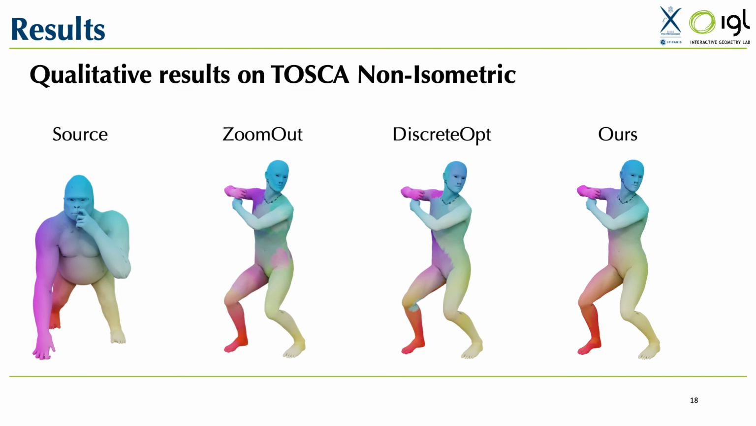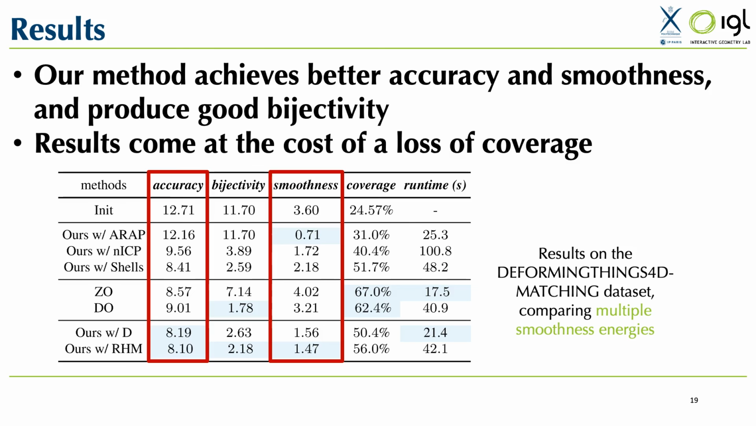We evaluate our method on two benchmarks, a subset of TOSCA non-isometric consisting of 95 pairs between humans and a gorilla, and the new Deforming Things 4D matching. We also provide results on standard FAUST in the paper. In addition to accuracy, we evaluate bijectivity, smoothness, and coverage for each method. In the results, ours with ARAP denotes the use of ARAP energy within our solver, with similar notations for other energies. Results using original implementations can be found in the paper.